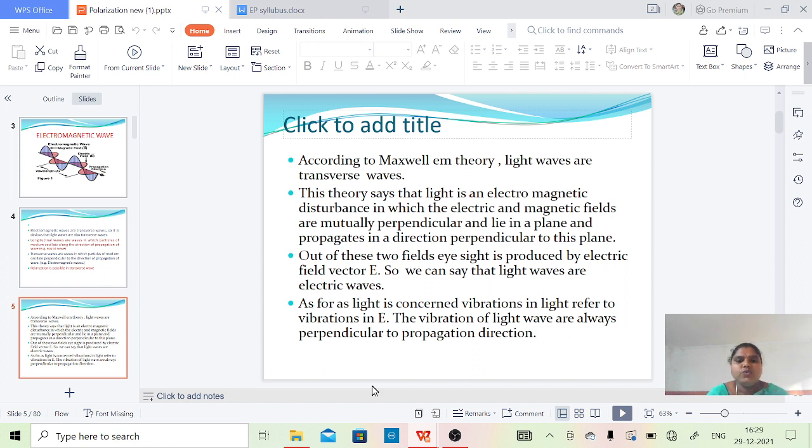Out of these two fields, eyesight is produced by the electric field vector E. So we can say that light waves are electric waves. As far as light is concerned, vibrations in light refer to vibrations in E. The vibrations of a light wave are always perpendicular to the direction of propagation.